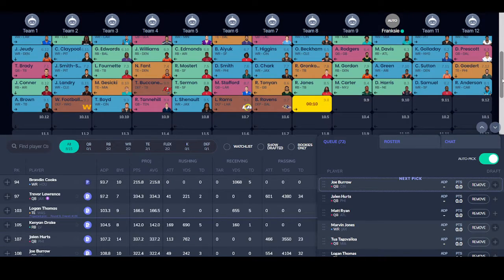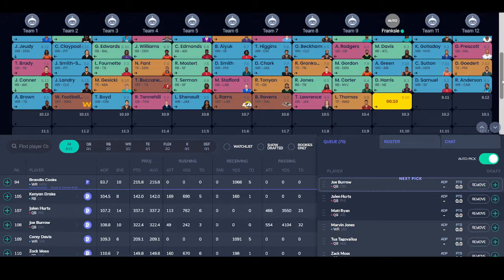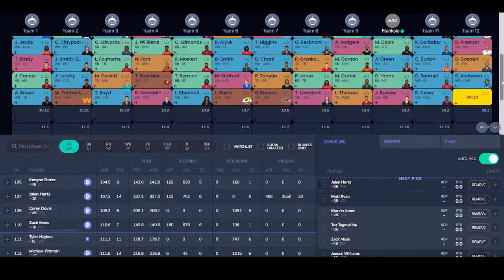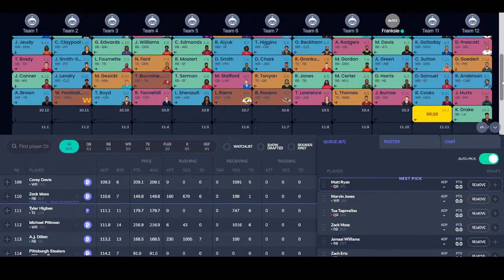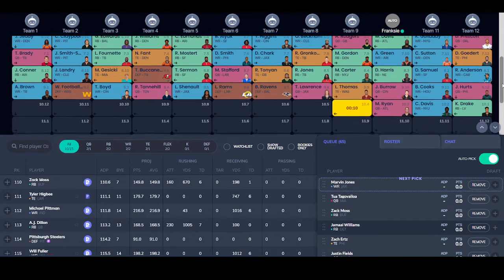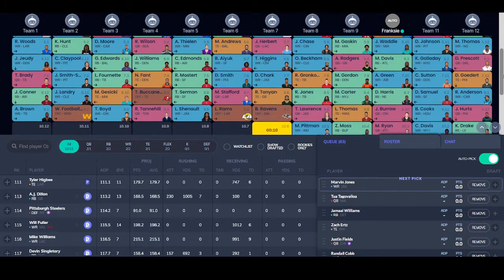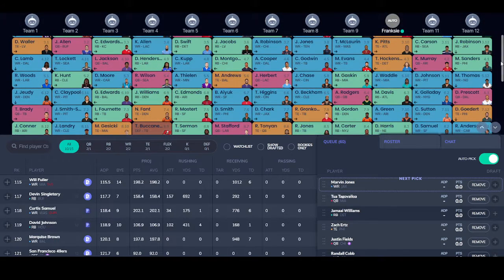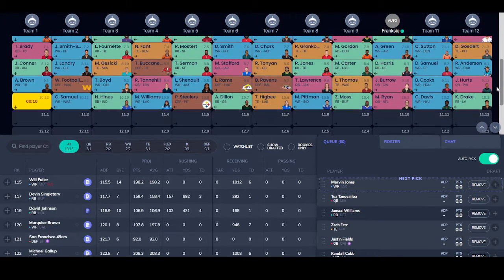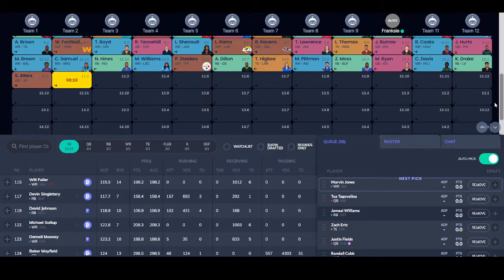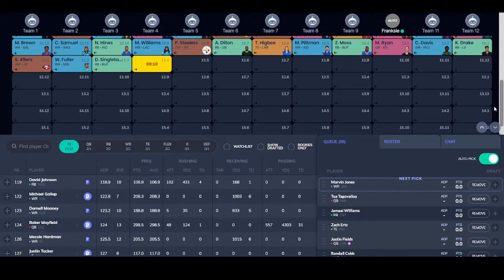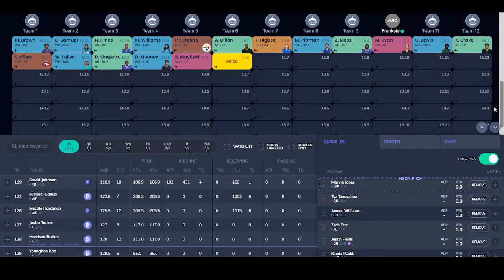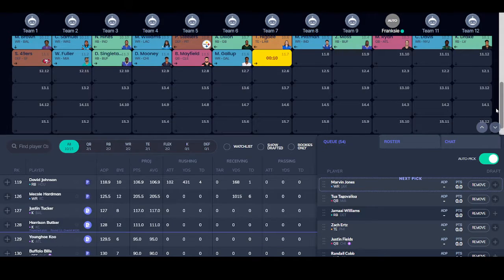Let's see. Coming back in the 9th, it decides to pick up Joe Burrow. Yep. And then in the 10th will be another quarterback by the looks of it. Yep, so Matt Ryan. So now I've got 2 quarterbacks, 2 receivers, 2 running backs, and 4 tight ends. So by now I should just be filling the bench slots, and then it'll probably pick defense and kickers last because they're at the bottom of my list.